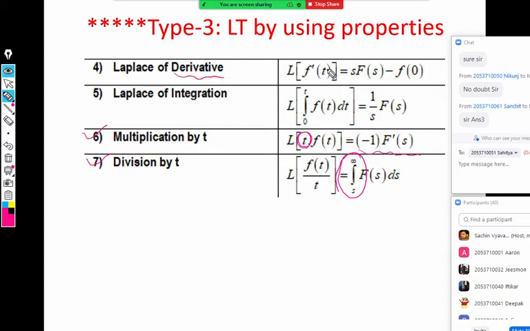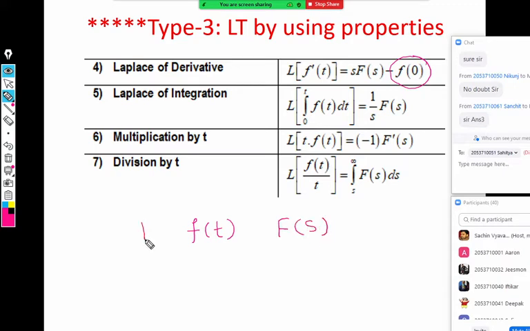So Laplace of derivative, when we take Laplace of f dash t, the derivative, then we should multiply by s. But the formula is a little different here. Laplace of f dash t is s into F(s) minus small f of 0. Notice that small f is a function in the t domain and capital F(s) is a function in the s domain.